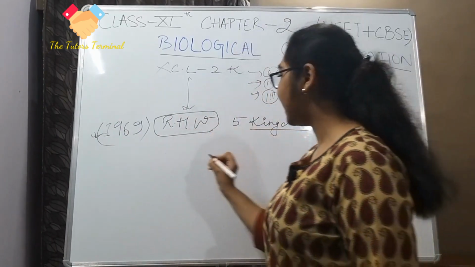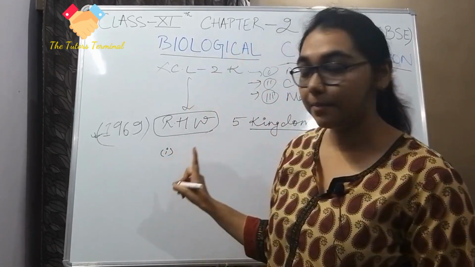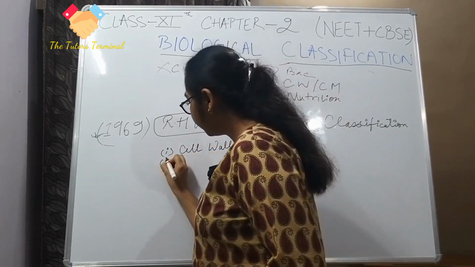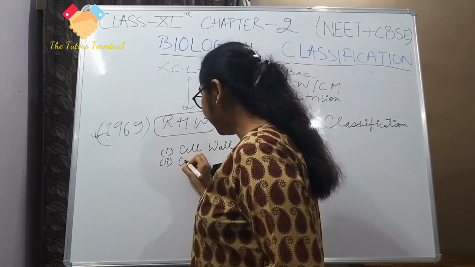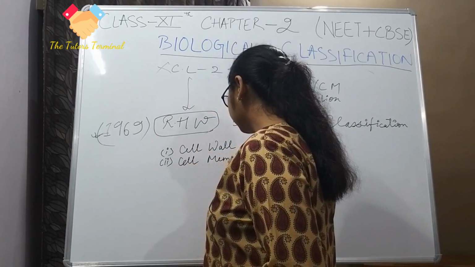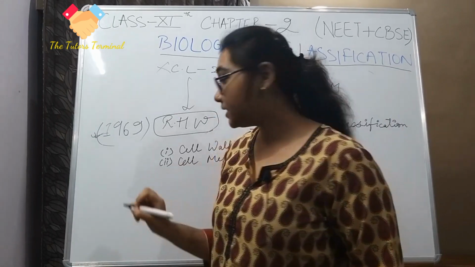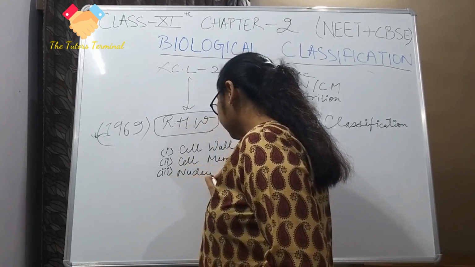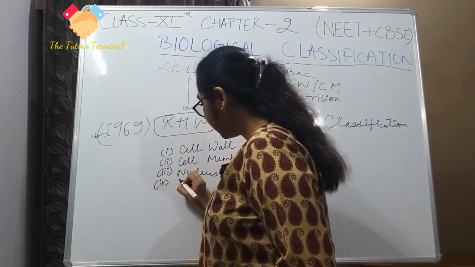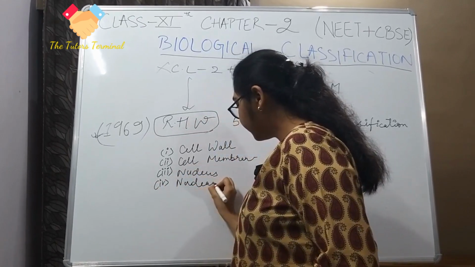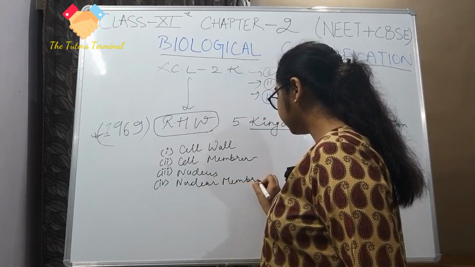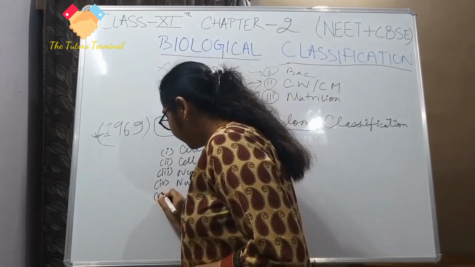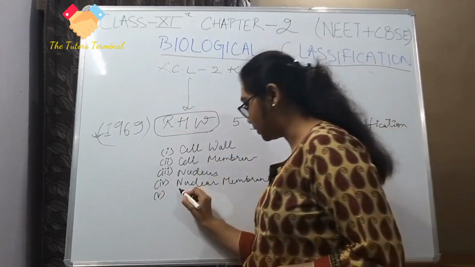The criteria that R.H. Whittaker took: number 1, cell wall. Number 2, cell membrane. Number 3, nucleus. Number 4, nuclear membrane. Does the nucleus have a membrane? Number 5, organization.